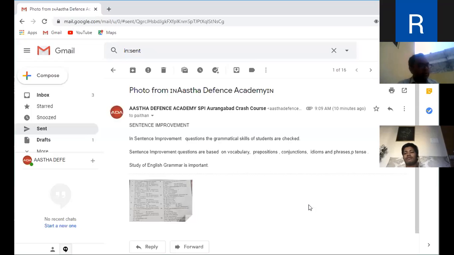You know, a group of words is not a sentence. Only a meaningful group of words can be called a sentence. Otherwise, it is not a sentence. It only becomes a group of words. It should have a perfect sense. Only then can that group of words be called a sentence.